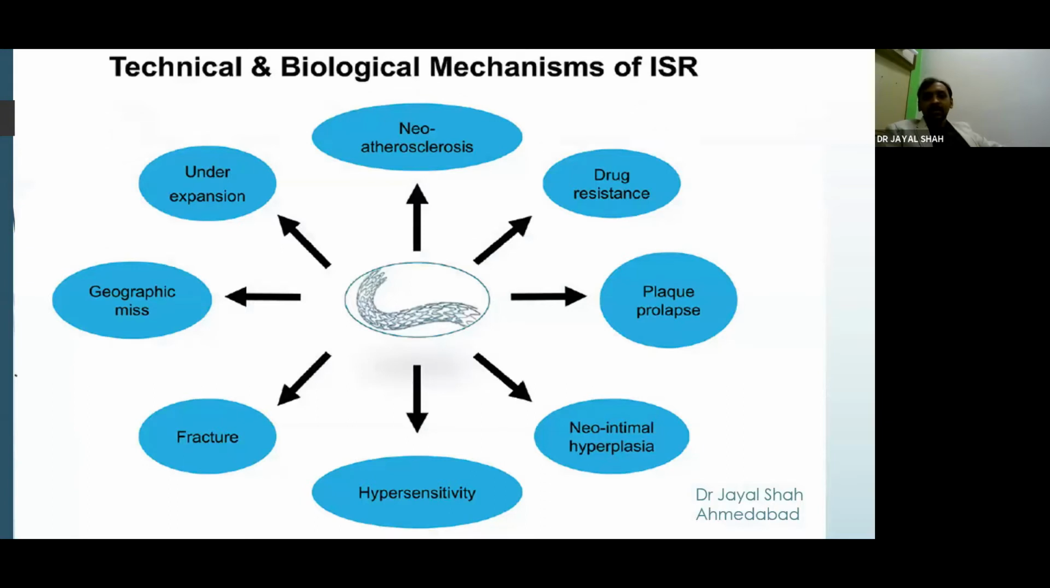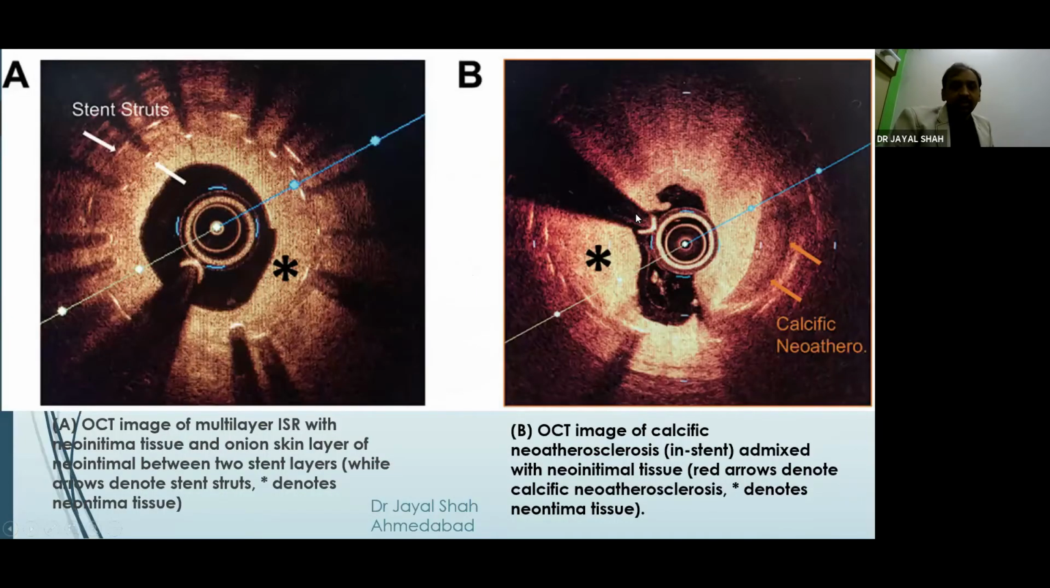Technical and biological mechanisms of ISR: these are the different mechanisms you might keep in mind: new atherosclerosis, under-expansion, geographic miss, fracture, hypersensitivity, new intimal hyperplasia, plaque prolapse, and drug resistance. This is the OCT image showing multi-layer ISR with neointimal tissue and an onion skin layer of neointima between two stent layers. And this, B, shows the OCT image of calcific neoatherosclerosis with neointimal tissue, where the star denotes the neointimal tissue.